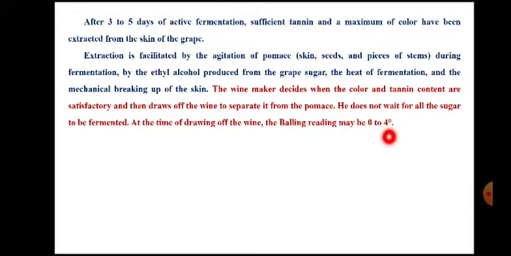That means initially it was 22 boiling degree and now it is 4 boiling degree. That means sufficient amount of sugar is consumed, and then the fermentation can be stopped, or this fermentation broth is ready for harvesting.